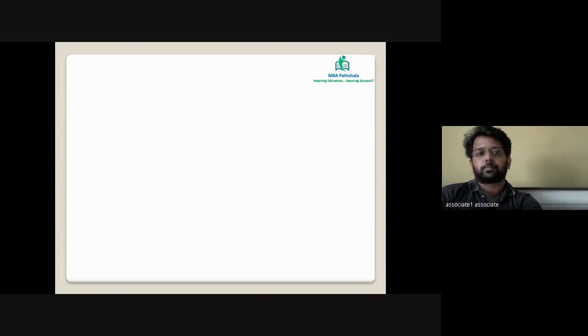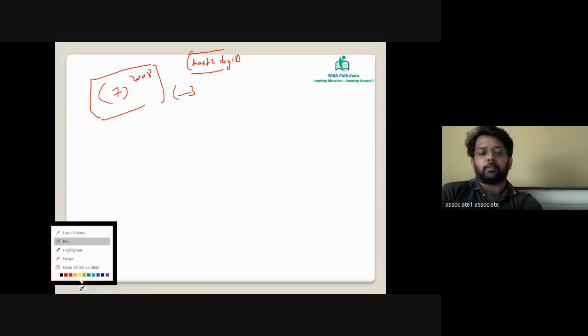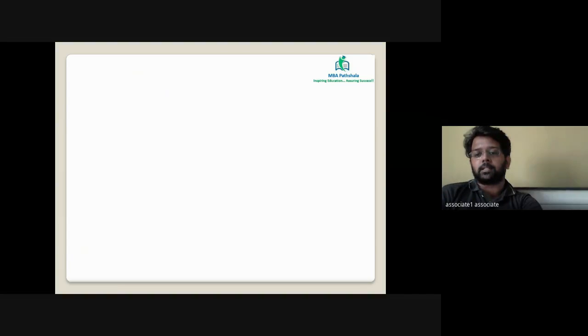Now we'll see how to find the last 2 digits of the given sum. The question could be, this is an actual question of the year 2008. The question was 7 raised to 2008, find the last two digits of the whole sum. Had it been the last digit, all of us could have used power cycle to get the answer. But the question is about the last two digits.